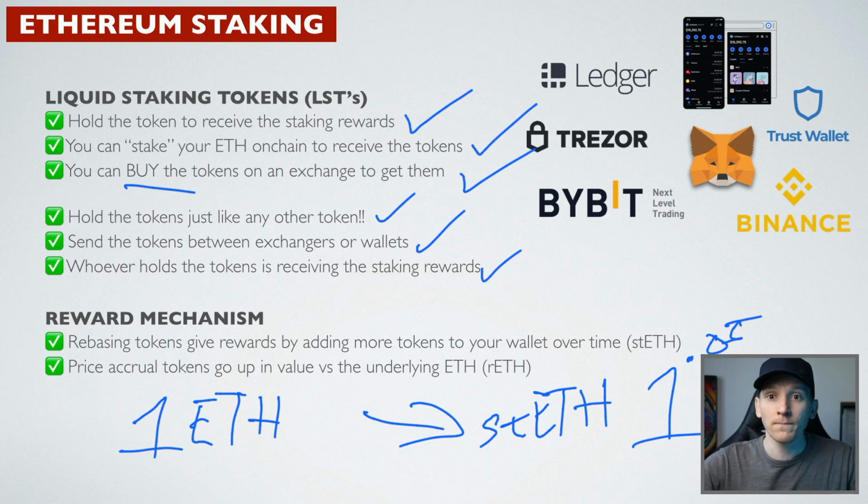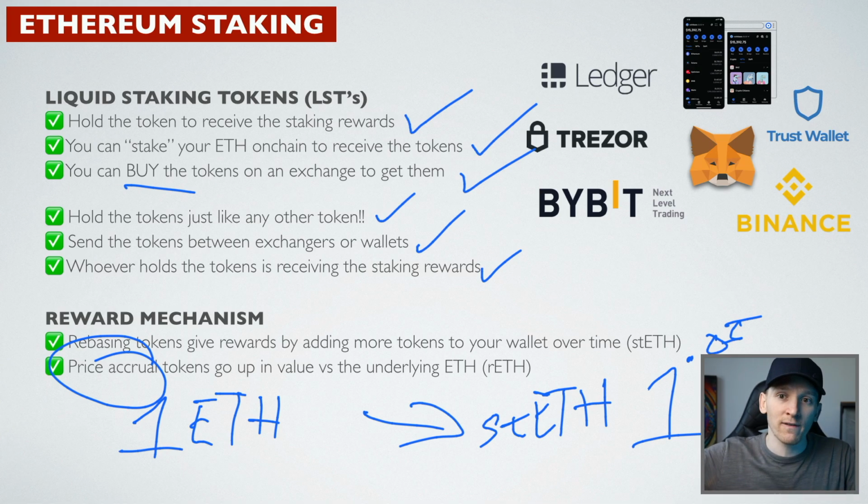The second way is a price accrual mechanism, whereas you have the same amount of tokens, but the tokens are 5% more expensive in relation to ETH at the end of the year. So price accrual tokens will actually go up in value versus ETH, whereas rebasing tokens should have the exact same price as ETH, but just have more tokens over time. Now we'll look at some of the Ethereum staking providers and exactly how they work.